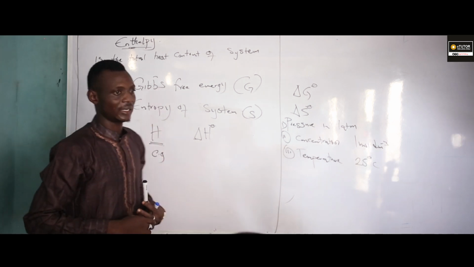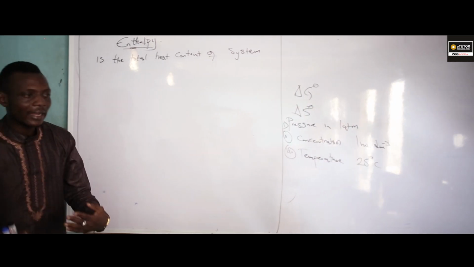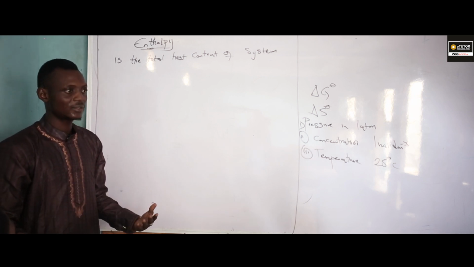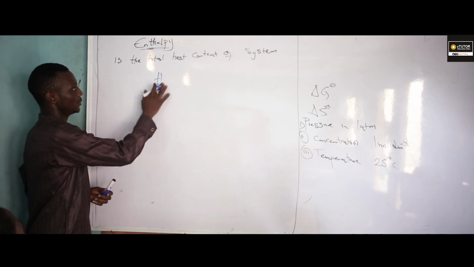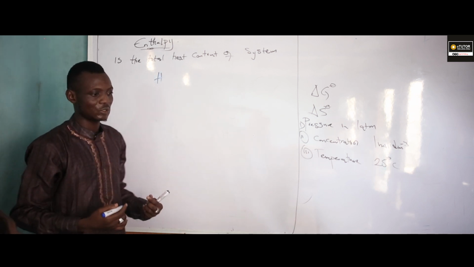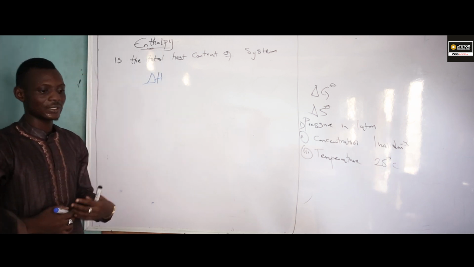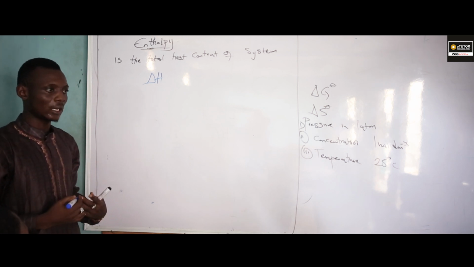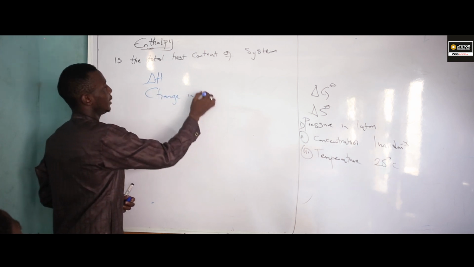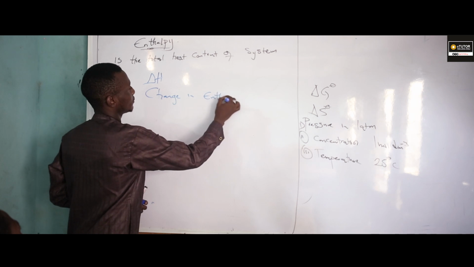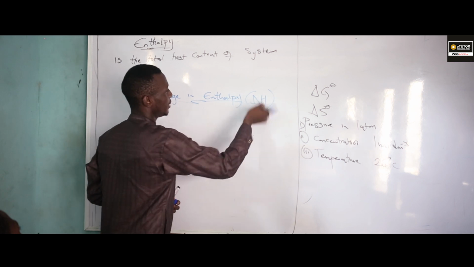Now, let us talk about enthalpy alone. Enthalpy is the total heat content of a system, either physical or chemical state. I said it is designated by capital letter H, yes or no? This is not so important to chemists, but delta H is more important because enthalpy is a state function. Now, let us talk about change in enthalpy, which is given as delta H. Okay, let me put it in standard.